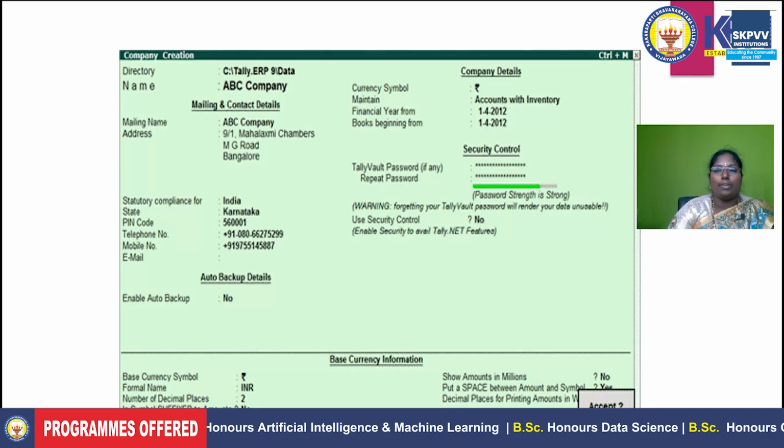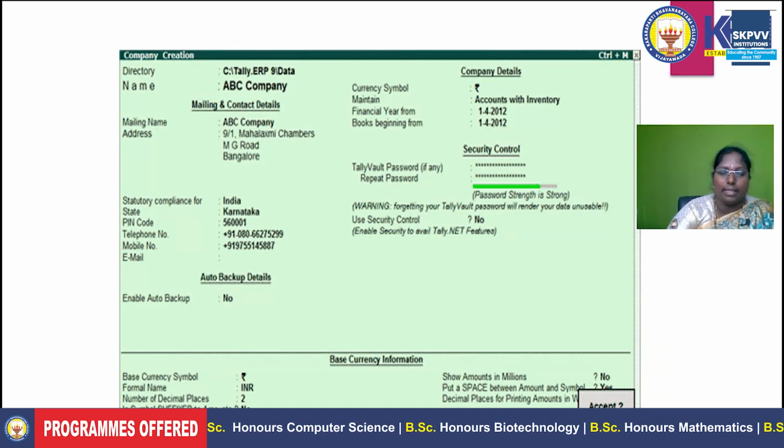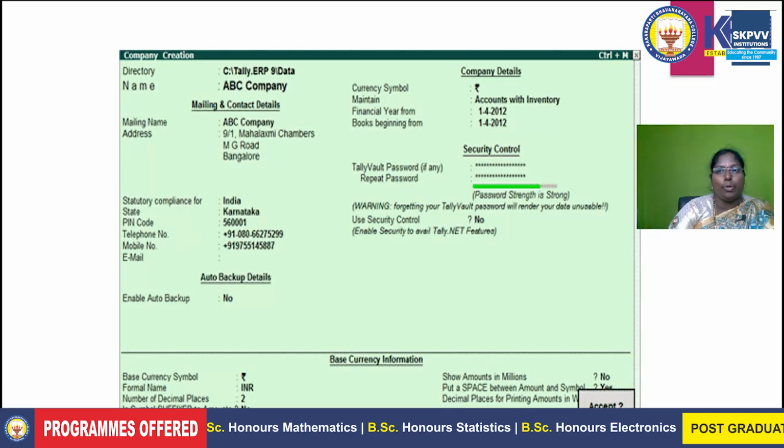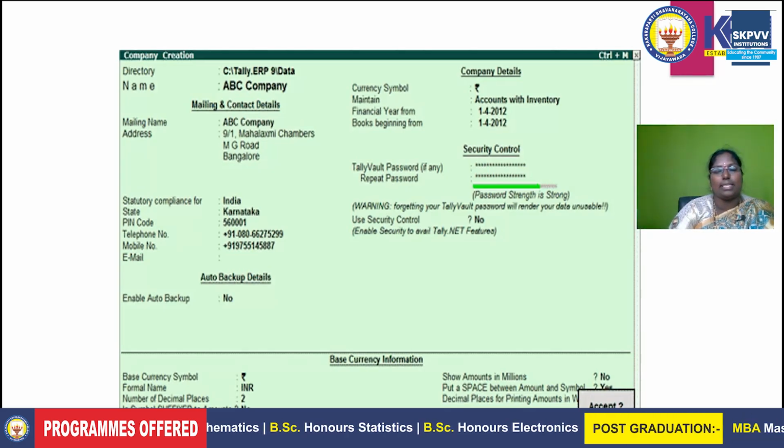Whichever country you are using, select your currency, whether rupees or dollar. It is automatically defined and displayed when you select the state and country, then the currency also changes automatically. So there is no need to change it, this is just for awareness and information.